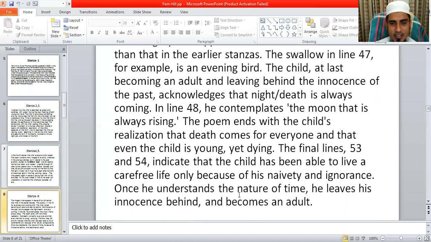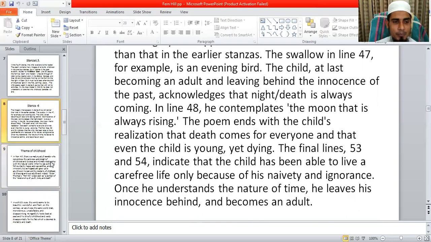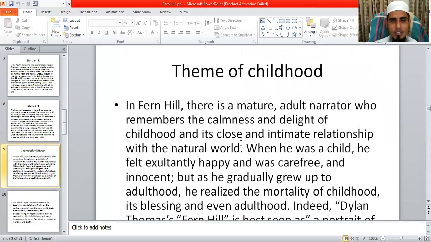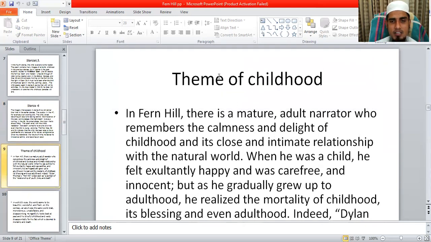Once he understands the nature of time, he leaves his innocence behind and becomes an adult person. So in this way, here we can find the journey from innocence to experience. The poet here shows a journey from innocence to experience, how human beings become adults. So my dear students, here you can find the answer to the question on the theme of childhood.